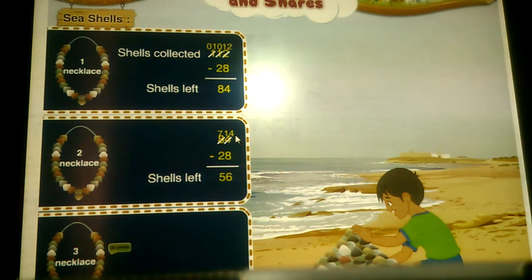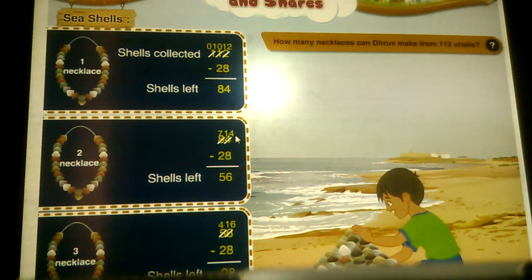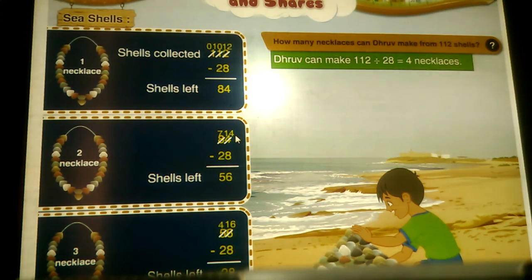Then again he took 28 shells to make the third necklace. Subtracting 28 from 56, we get 28. So now he is left with 28 shells. How many necklaces can Dhruv make from 112 shells? Dhruv can make 112 divided by 28, which is equal to 4 necklaces.